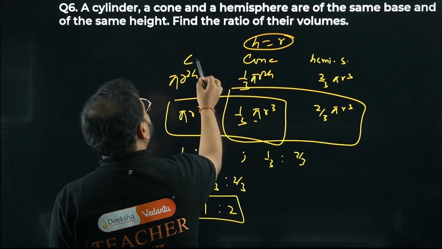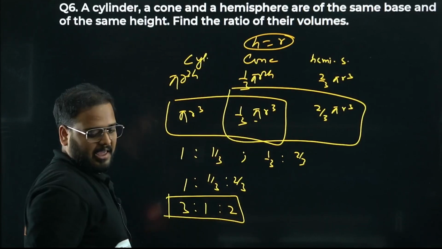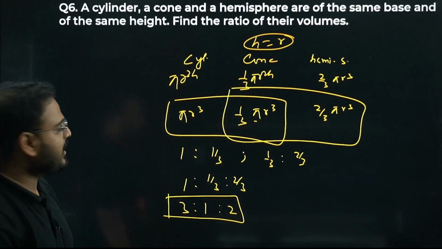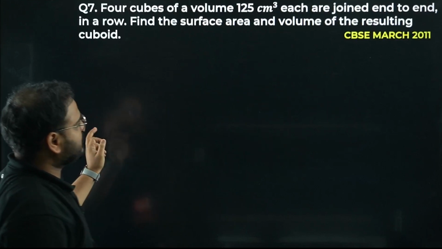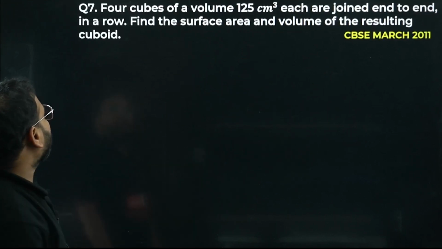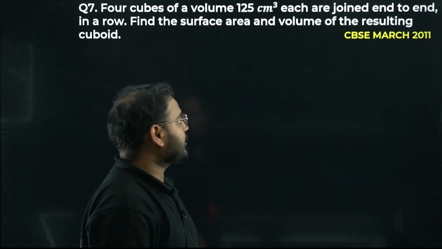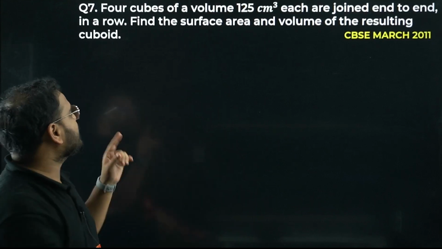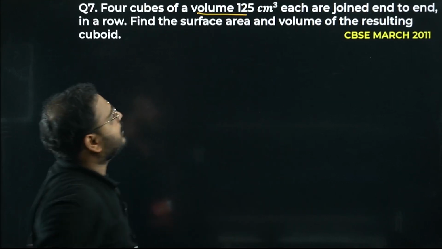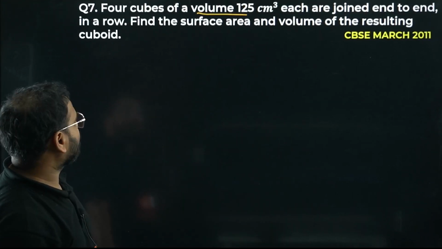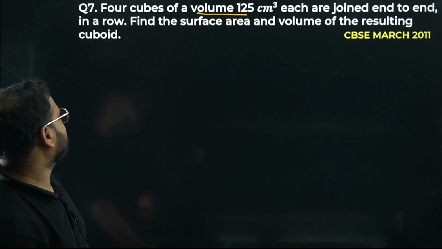Cylinder, cone and hemisphere. Please have a look. 3, 1, 2. Okay, simple question. Very, very simple. Four cubes of volume 125 centimeter cube each are joined end to end in a row. Find the surface area and volume of the resulting cuboid.